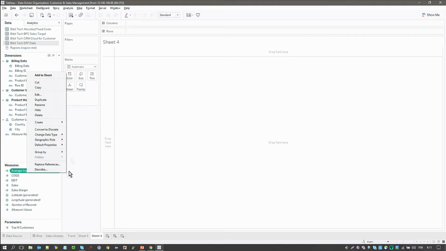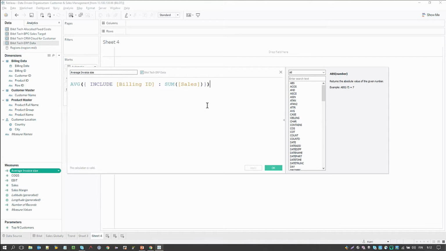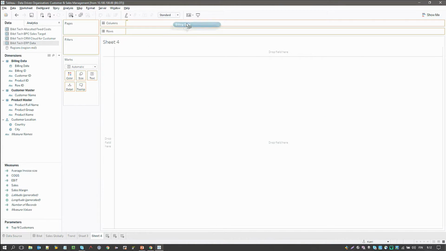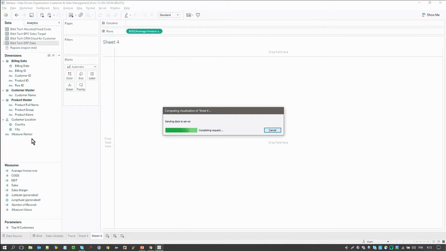So I've actually done that already. We have an average calculation that basically reads the billing ID and then sums that up on sales, and then does an average calculation for that. So using that, we can check what our average invoice size is over the different time periods.